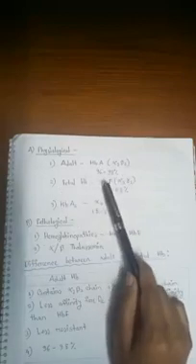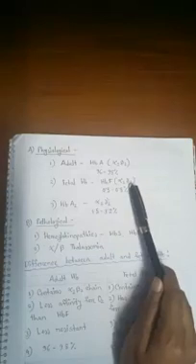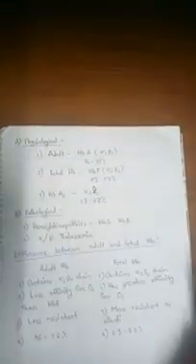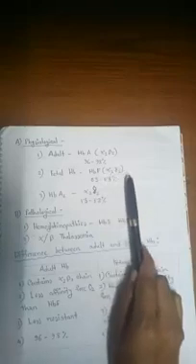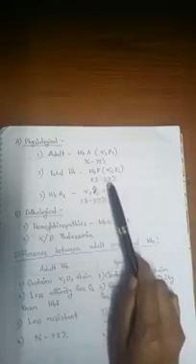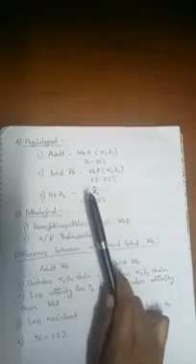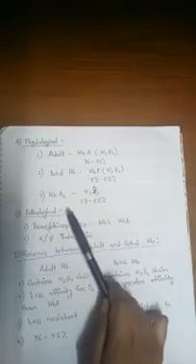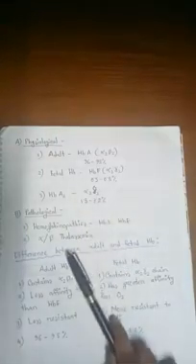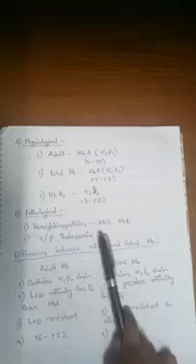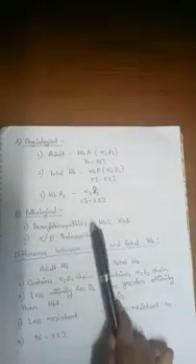Fetal hemoglobin consists of 2 alpha chains and 2 gamma chains. Percentage is 0.5 to 0.8%. And the other one, hemoglobin A2, consists of 2 alpha chains and 2 delta chains. Percentage 1.5 to 3.2%. Now there are some pathological hemoglobins which occur in some diseases, like the hemoglobinopathies, hemoglobin S